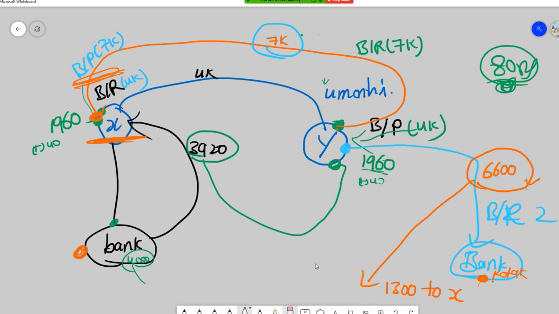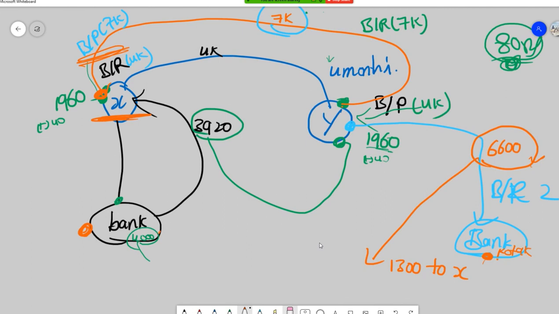How? Because for the bank we need to pay 4,000 rupees totally, right? Let's call this HDFC Bank. Since X is unable to pay that, Y drew a bill for 6,600 rupees. Out of that, he would have paid 4,000 rupees to this bank and cleared it. Okay, let's understand it better while solving the question.